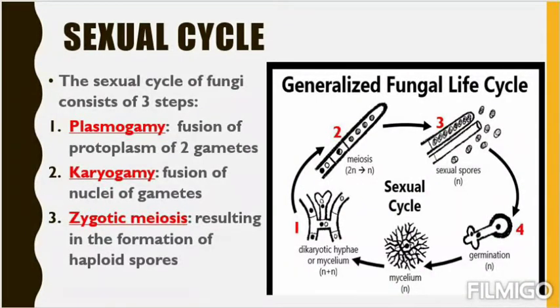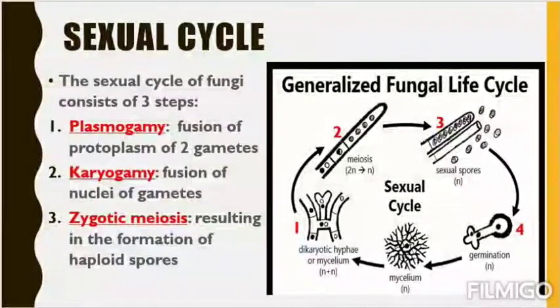2n means diploid condition. If we halve it, it becomes n, or haploid. So 2n means diploid or full chromosome number, and n means haploid or half of the chromosome number. Haplontic means n, but diplontic means 2n. Our bodies have 2n chromosomes, but fungi are active when they have n number of chromosomes. Just remember this, and now we'll see what is happening.